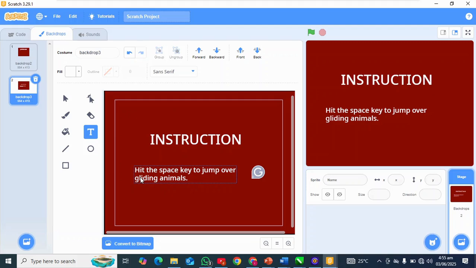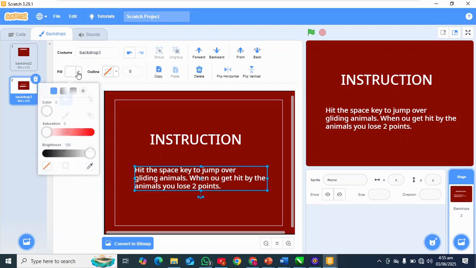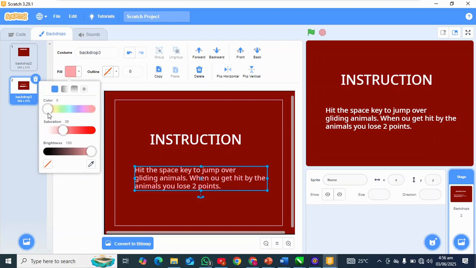When you get hit, you lose 2 points. Alright, so I'm just going to call this the instruction, and I'll change the color a bit.